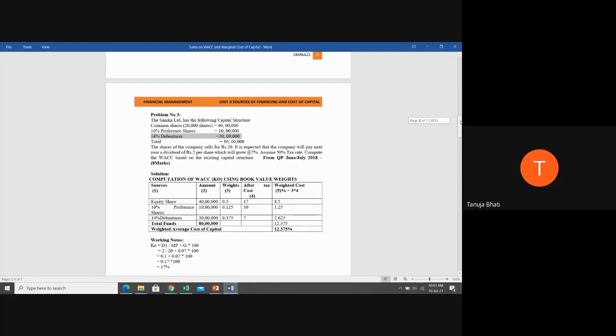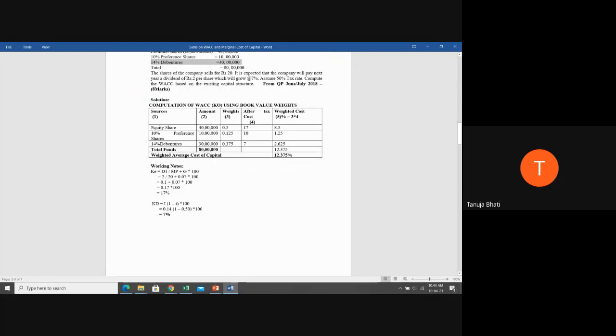So let us see the working note. KD is nothing but interest into 1 minus T into 100. The interest for debenture holders is 14%, which is already prefixed before the word debentures. Here 14% debentures means interest to debenture holders will be 14%. Now to this we apply 1 minus the tax rate, that is 1 minus 0.50, into 100.